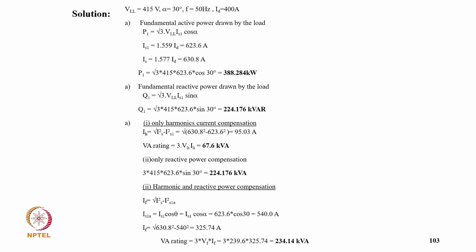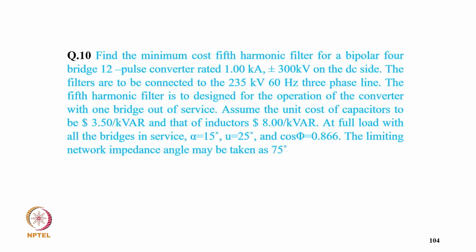is only reactive power compensation, so putting the value it becomes 3 into 415 into 623.6 into sin 30, that comes to 224.17 kVA. For harmonics and reactive power compensation, IF equal to root of IS square minus IS1A square, where IS1A equal to IS1 cos theta, that is IS1 cos alpha equal to 623.6 cos 30, that is 540 ampere, and IF equal to root of 630 square minus 540 square, that is